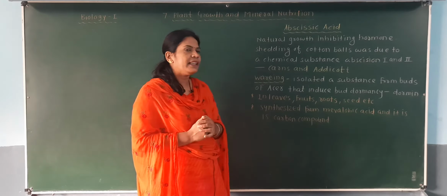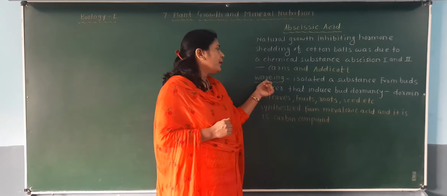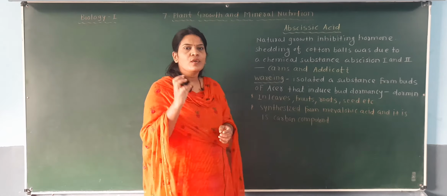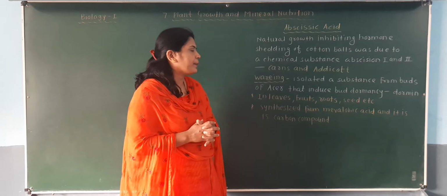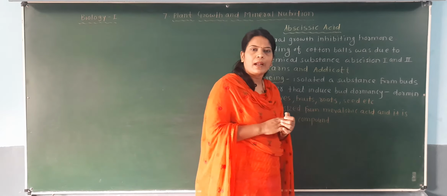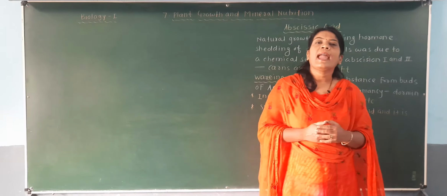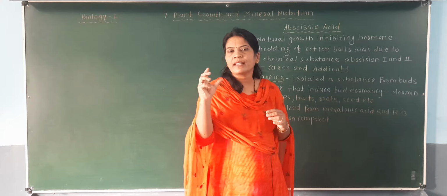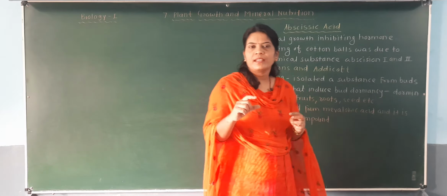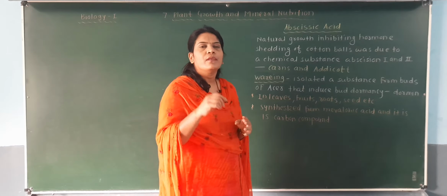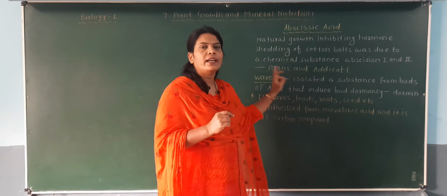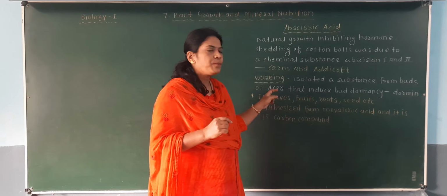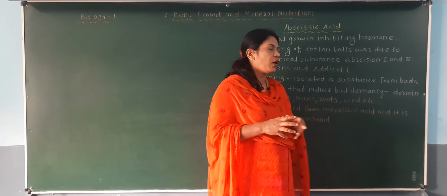There is another scientist, Waring, who isolated a substance from the buds of the Acer plant. Acer is a plant whose Marathi name is not known. From the bud of the Acer plant, a substance was isolated by Waring, and they found that it induces bud dormancy.